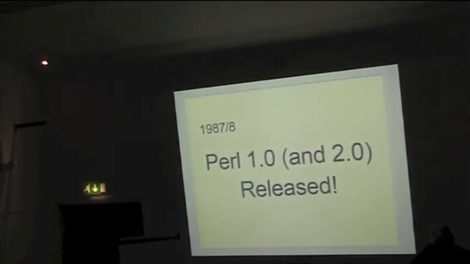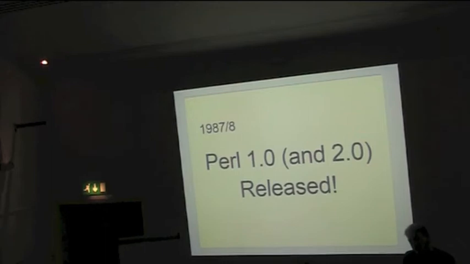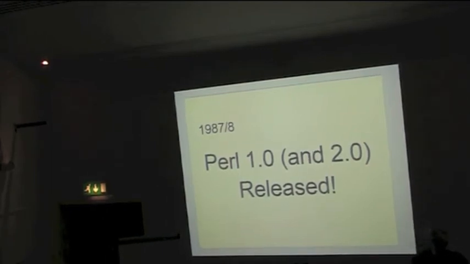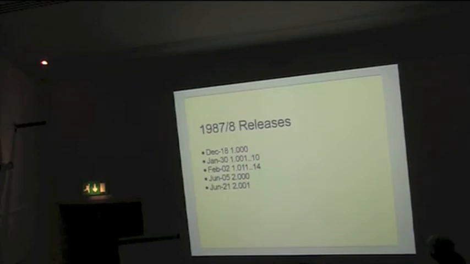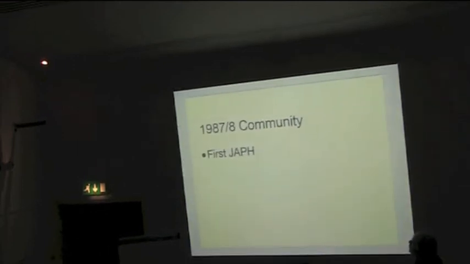So, 1987. Perl 1 and Perl 2 were both released during 87, 88. Of course, in order to do 25 years, I've had to combine 87 and 88 into one for fence post reasons. So here's a list of the releases that came out during that time. As you see, there's Perl 1 on December the 18th, and then Perl 2 followed 6 months later. In the community, not much going on, obviously, because there wasn't much of a community. Interestingly, the first JAPH was published to Usenet in 1988.